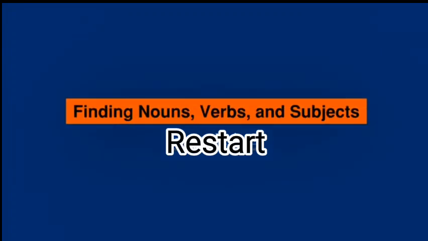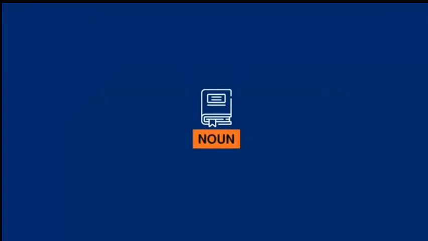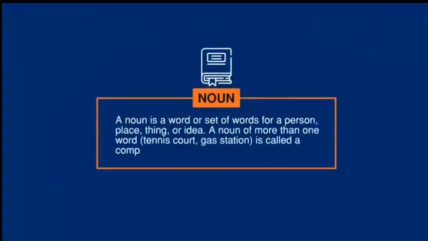Finding nouns, verbs, and subjects. A noun is a word or set of words for a person, place, thing, or idea. A noun of more than one word, tennis court, gas station, is called a compound noun.